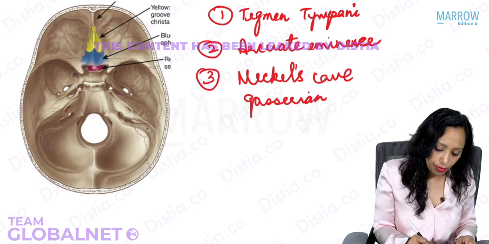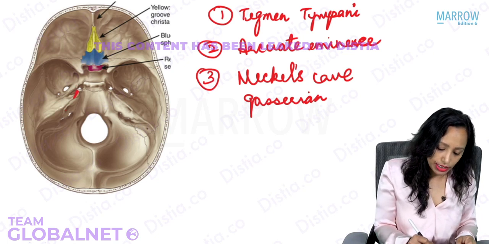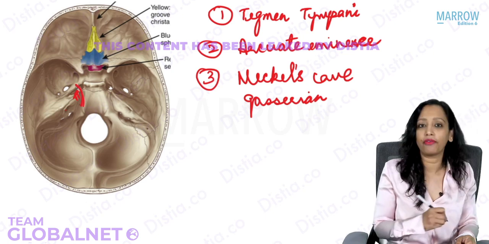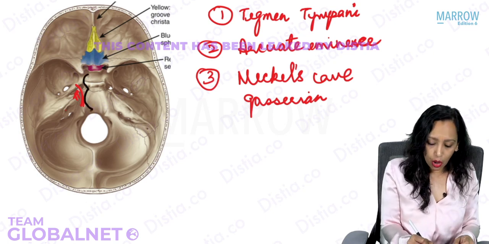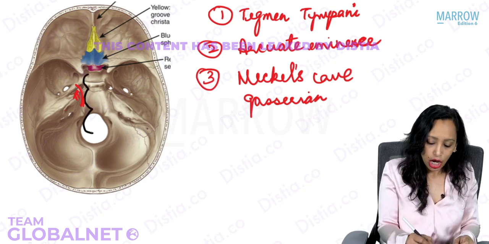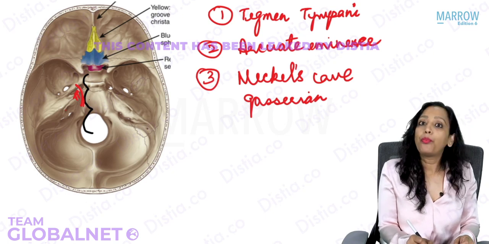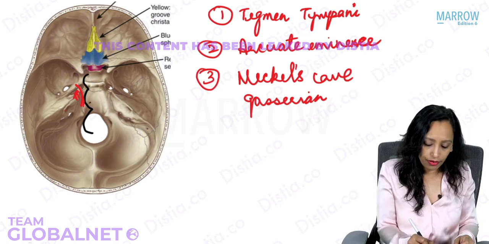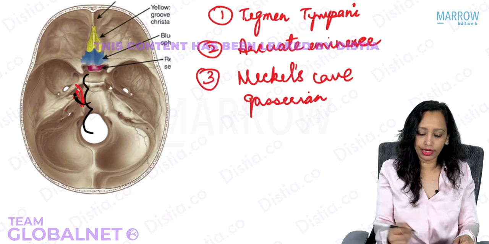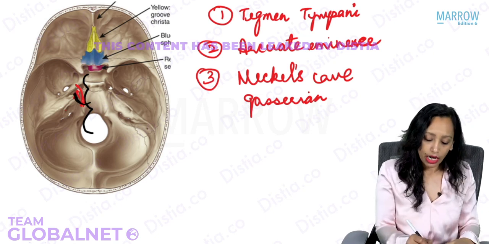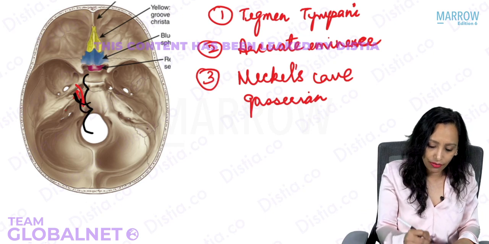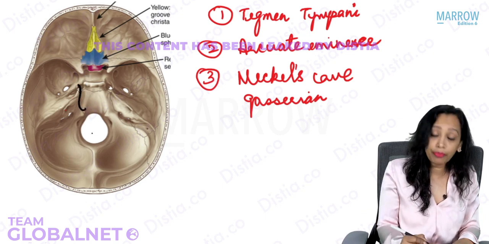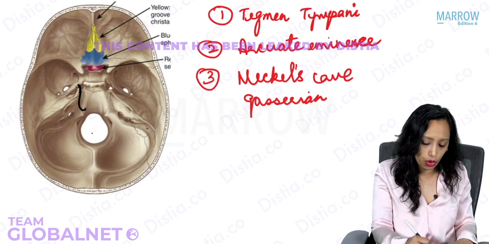Now just see a little more medially. Now this part, which is exactly at the apex, from here passes the sixth cranial nerve. Yes, the sixth cranial nerve, from where does it come? We have the midbrain, we have the pons, we have the medulla, like this. So from the pons arises the fifth nerve that goes to the Meckel's cave area like this, and then how it goes further we know that. Now from the junction of the pons and the medulla comes out the sixth nerve, and this sixth nerve, after coming out, passes through the petrous apex and then it goes anteriorly.